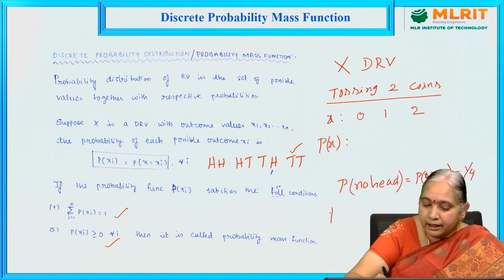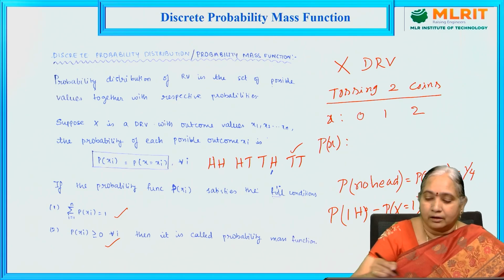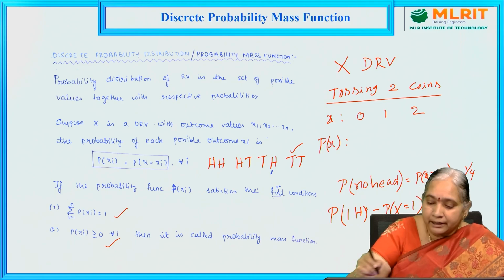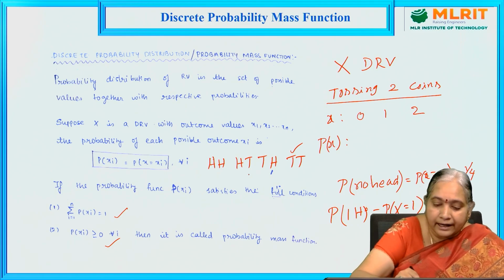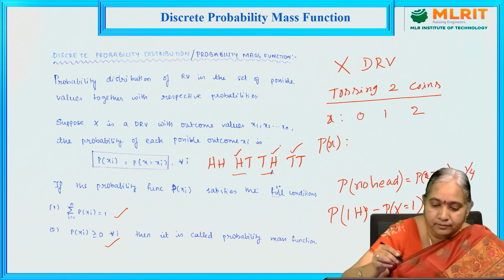Similarly, probability of one head occurred. So this is denoted by probability of X equal to 1. So probability of X equal to 1 means one head occurred. Here we have 2 outcomes in which only one head occurred. This one and this one.